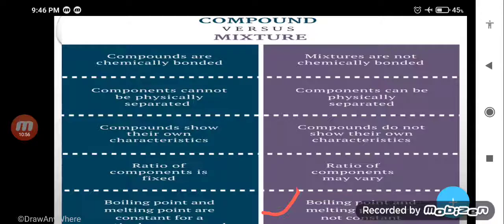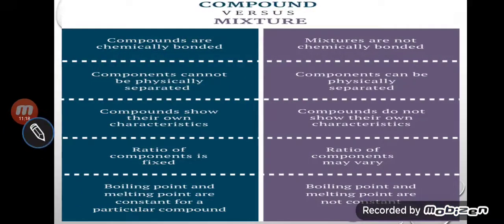The boiling point will increase. Water will not boil at 100 degrees Celsius because it is not pure. Already you have added sugar in the water, and that is a mixture. So a compound has a fixed melting point and boiling point, whereas a mixture does not. So these are the differences between compound and mixture. Please try to write them down in your copy.